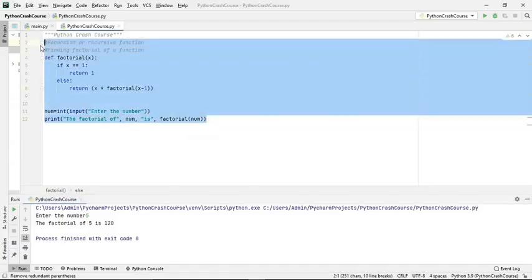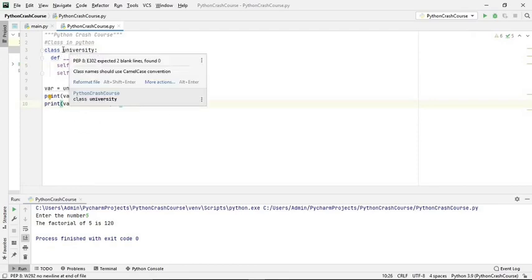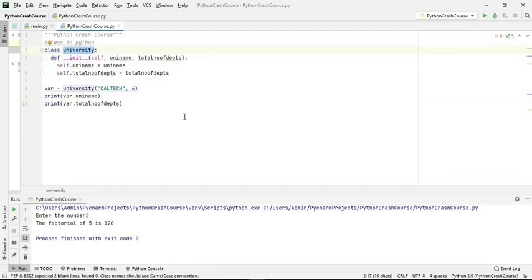Okay, so in a class, you have to start with the class definition. Like in the case of a function, you have def. Here in a class you have the class keyword.